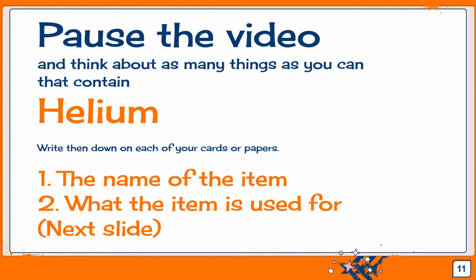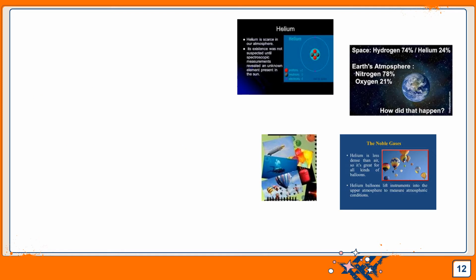Okay, so now that you're back, you have paused the video and thought about helium. So, places and uses for helium. Helium is scarce in the atmosphere. Its existence was not suspected until the stratoscopic measurements revealed an unknown element present in the sun. Helium is less dense than air, so it is great for all kinds of balloons. Helium balloons lift instruments in the upper atmosphere to measure atmospheric conditions. Earth's atmosphere has hydrogen and helium.